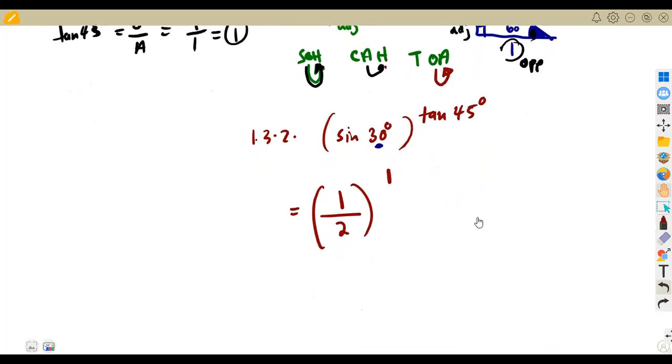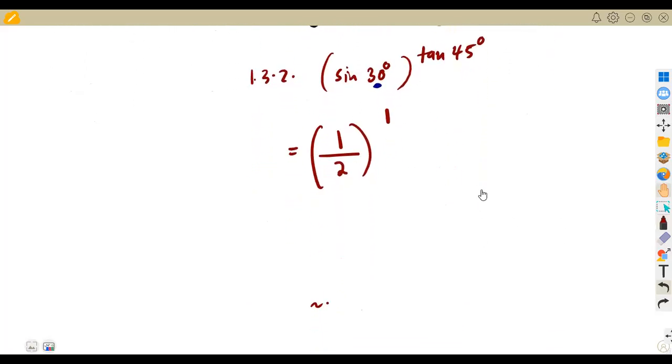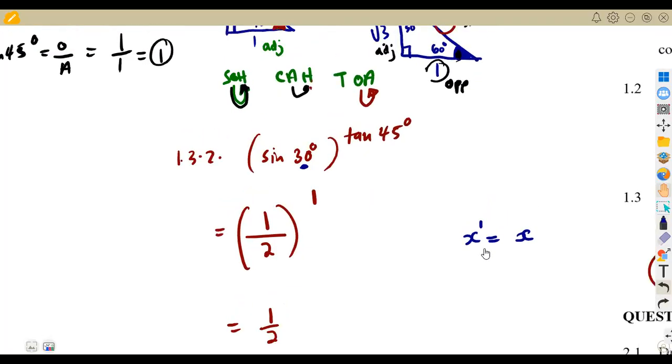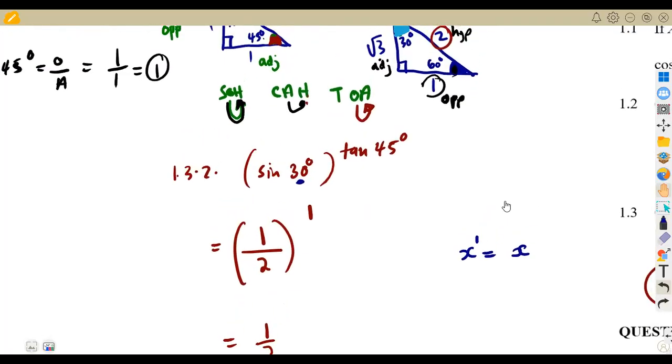As you can see, guys, they just wanted to scare us with this tan, sine, whatever that you are given. Like I said, don't be scared when you see this simplification. And here you can obtain 1 over 2 at the end. Remember, every number that you have to the exponent of 1 remains as it is. So 1 over 2 to the exponent of 1 is the same as 1 over 2. It is not going to change. So that was our question on 1.3.